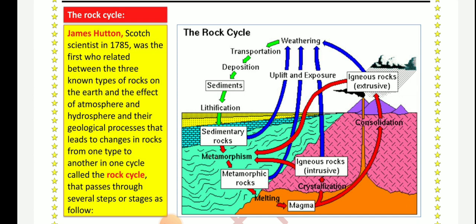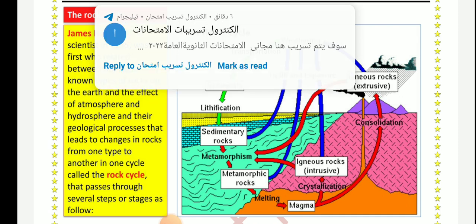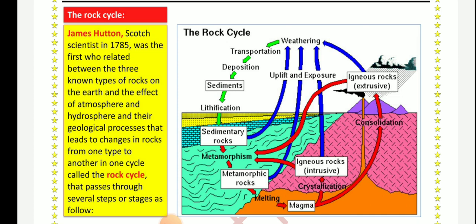So the cycle of the rock starts with igneous, then subject to weathering, transportation, deposition, and lithification, metamorphism, and melting to become magma, and then magma subject to crystallization by cooling to return back to the formation of igneous rock. This is the rock cycle of James Hutton.